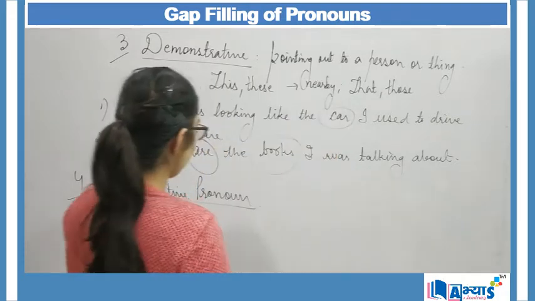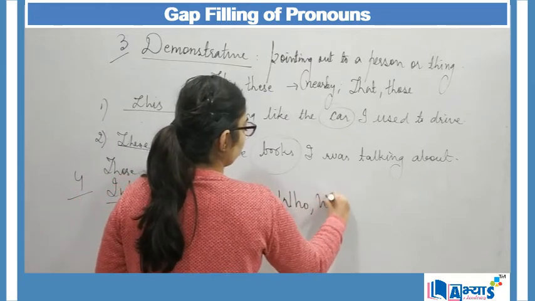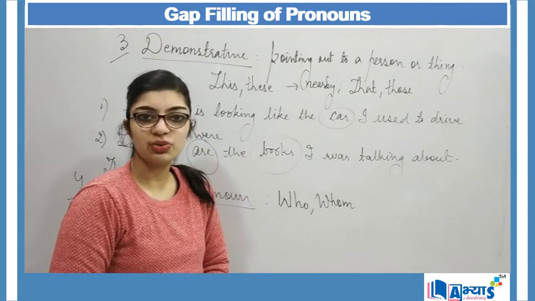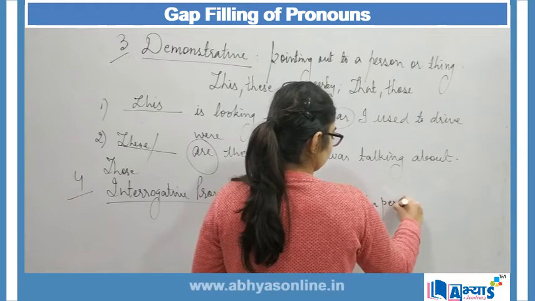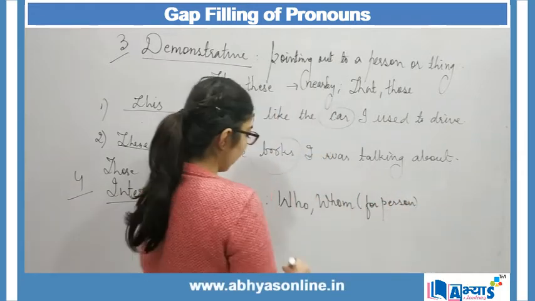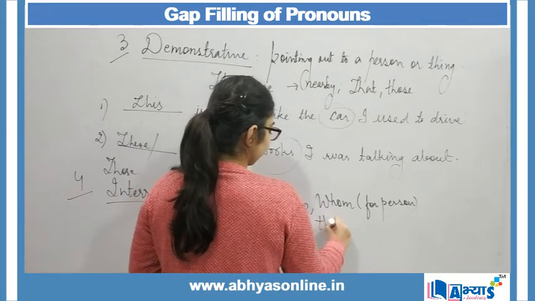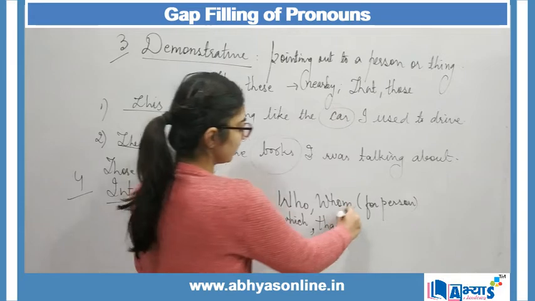So here I can say that who or whom, these two interrogative pronouns are used for person, and which or that is used for things.